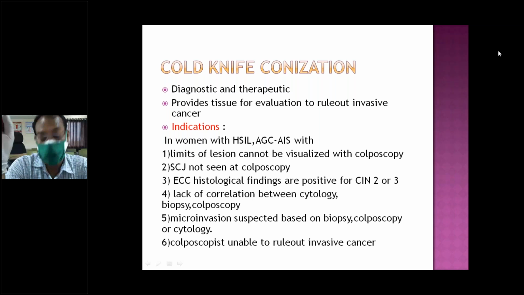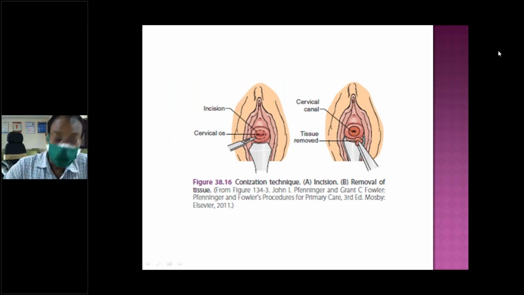The procedure is taking a cone of tissue from the cervix. The cervix is exposed and it is cut with a knife.